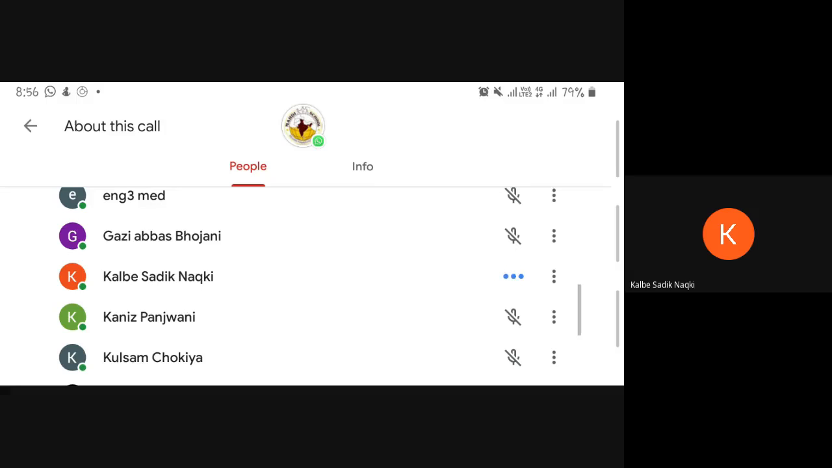Can you tell me what is meant by transparent, beta?